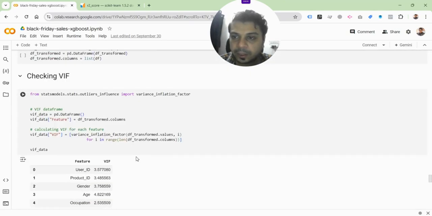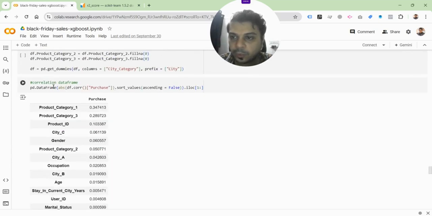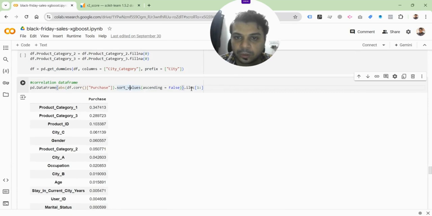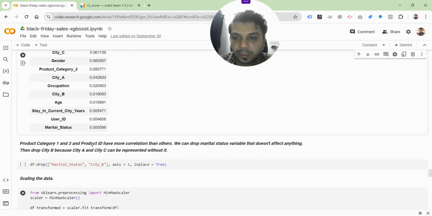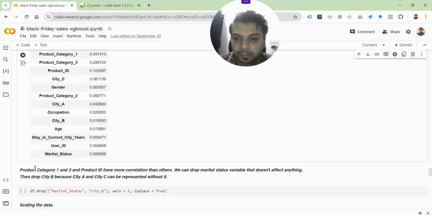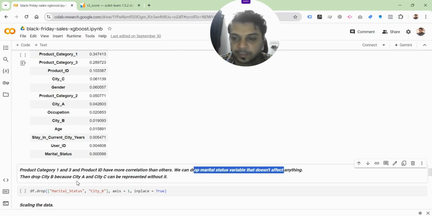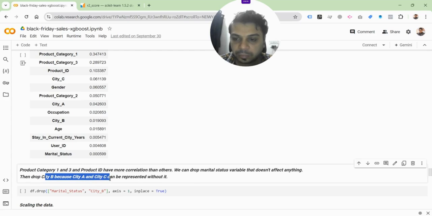Great. So let's now jump into the rest of the analysis. We now have a correlation data frame. A correlation data frame is essentially trying to understand the correlation of each of these values with respect to purchase. So do understand that we have to find a correlation of each of these values with respect to purchase. Remember what we already saw, that product category 1 and 3 have more correlation. We can drop marital status, and then we can drop CTA. City B we can drop, because city A and C can be better represented without it.